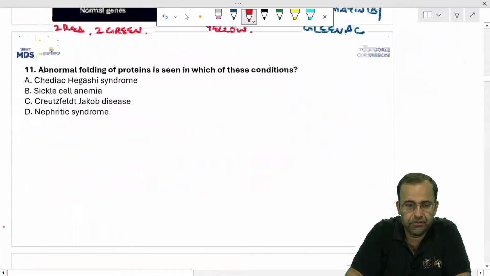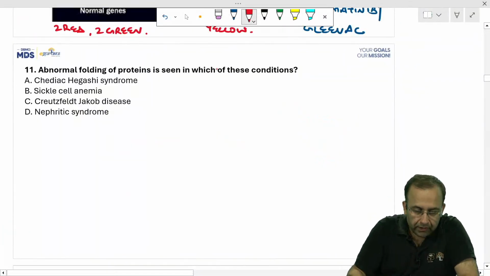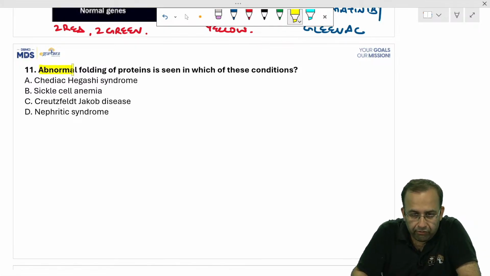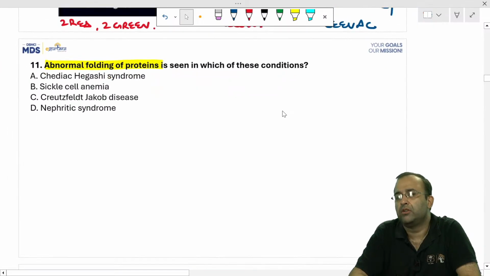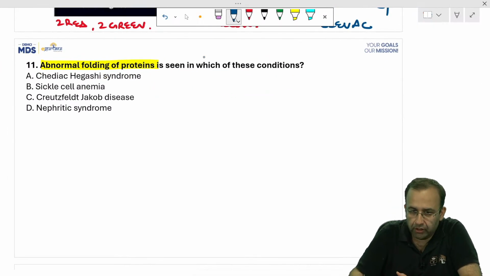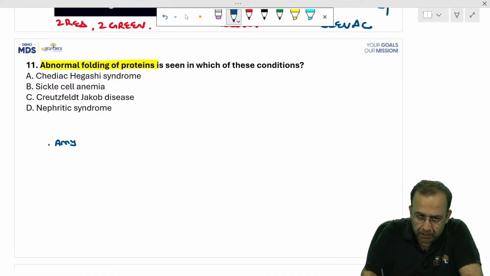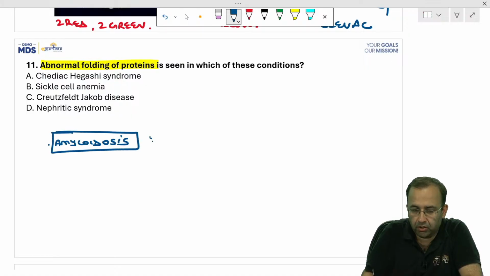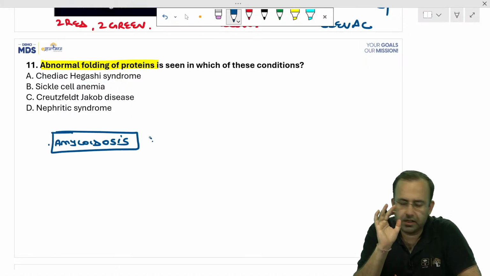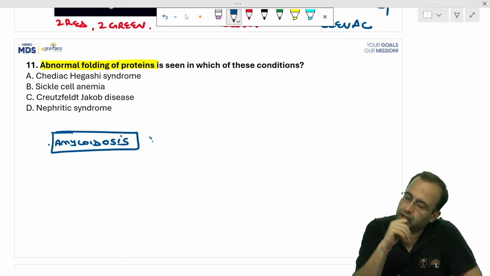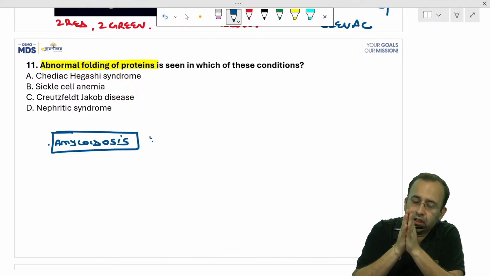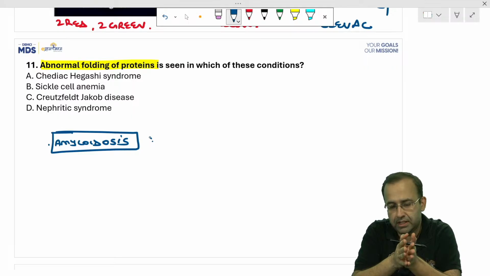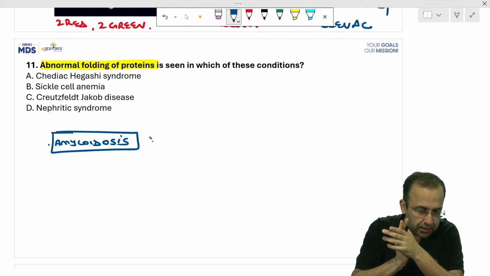Next question. Abnormal folding of protein is seen in which of these conditions? When we talk with respect to extracellular abnormal folding of protein, then we can even talk with respect to amyloidosis. Amyloidosis, a much more important topic than this one which was asked. I always say this: targeting INI is extremely good for life, but being practical is getting a very good rank in your NEET MDS exam and getting out of this stupid rat race.